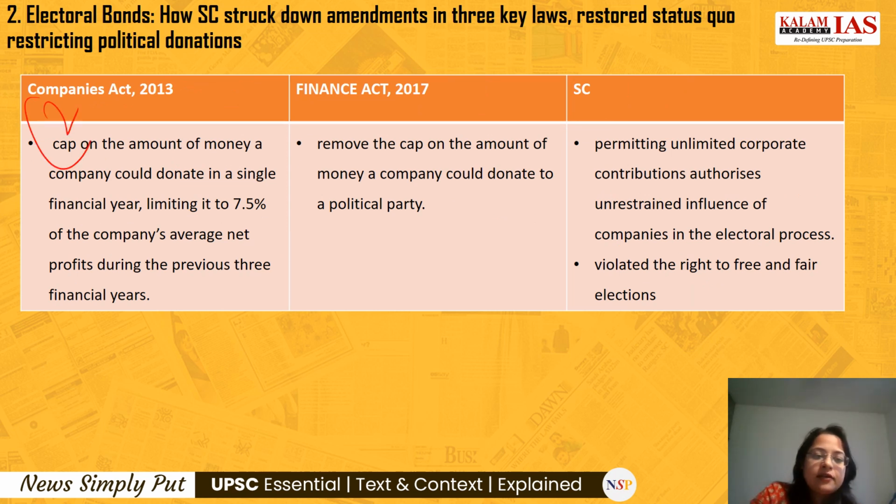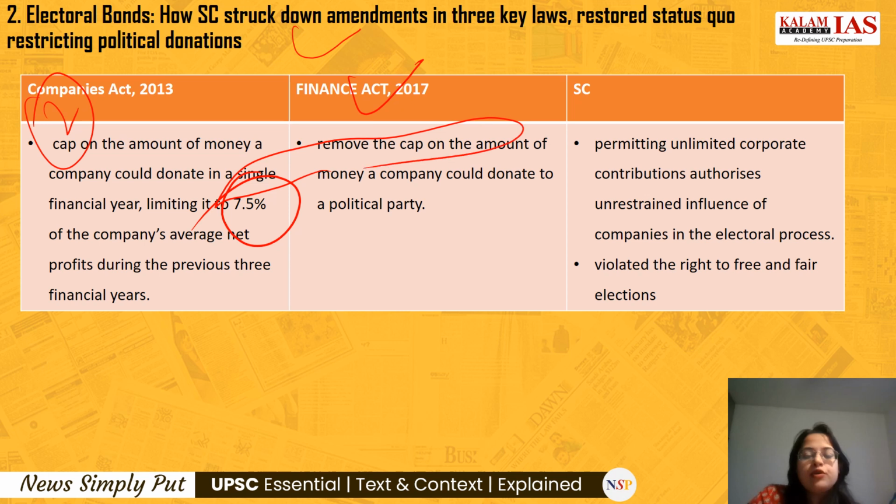Then comes the Companies Act 2013, where it had a cap on the amount of money that a company could donate in a single financial year. So there was a limit to the amount of money which a company or a corporate could donate, limited to 7.5% of the company's average net profits during the previous 3 financial years. But this Finance Act of 2017 removed that cap on the amount of money that a company could donate. That means now the company can donate unlimited.